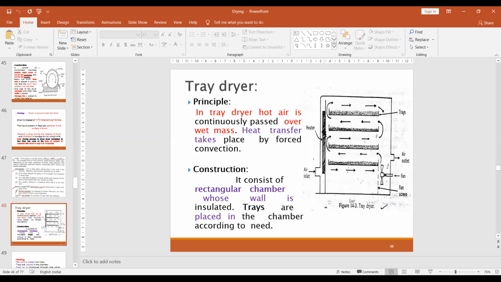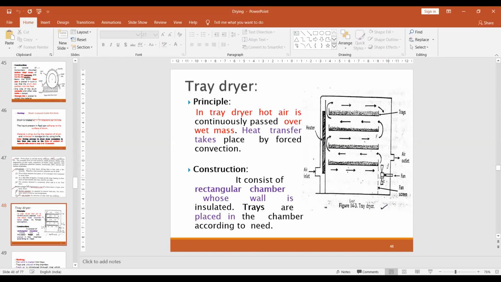So we heat the air, and we can say that it dries the material. For this, a fan is used. This is a fan, and a screen is there, because after drying, the material must not be carried outside, right? That's why the screen is required.